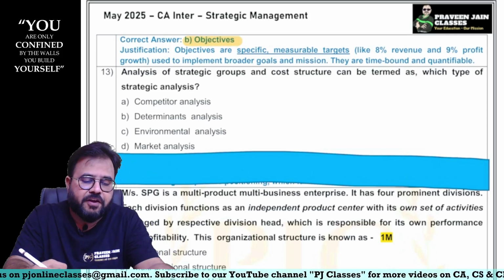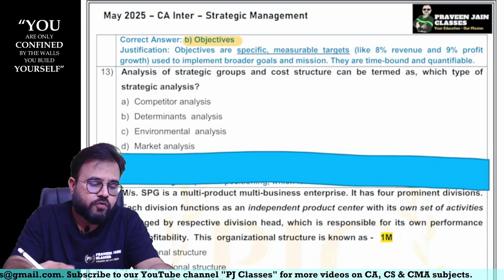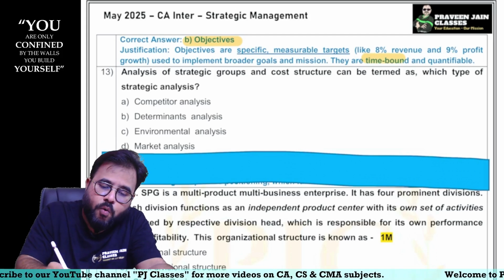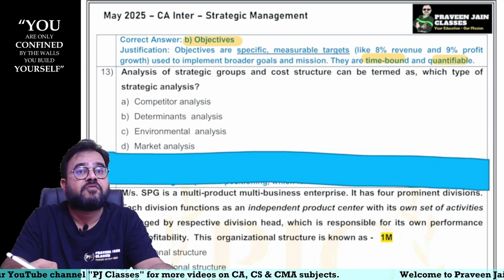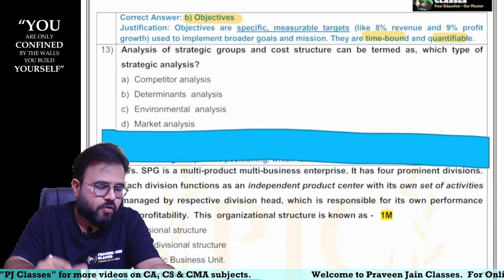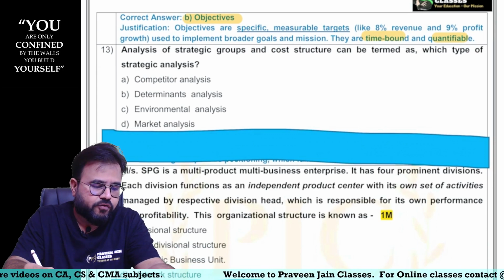Objectives are specific, measurable targets like 8% revenue, 9% profits used to implement broader goals and missions. They are time bound and they are quantifiable, sir. So can I say these were some of the characteristics of objectives which we have already studied in chapter number 1. So 13th last bit, sir, for that particular case scenario, sir.